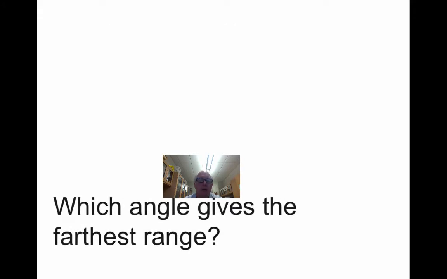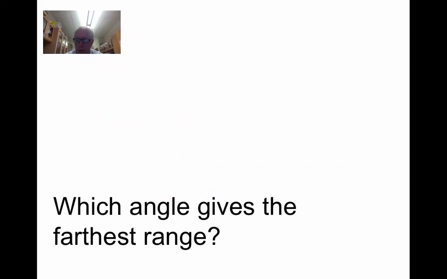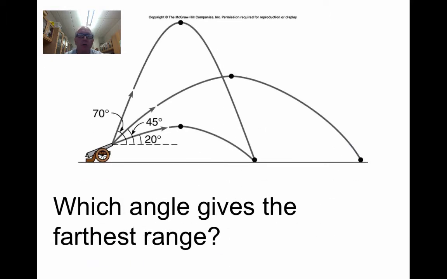Okay, so how about this? If you're firing a projectile, what angle do you think gives the farthest range? What angle will make the projectile land the farthest away? Well, it turns out it is a 45-degree angle. A larger angle will send the projectile higher but not as far, and a lower angle will send it lower and also not as far. 45 degrees gives you the maximum range.